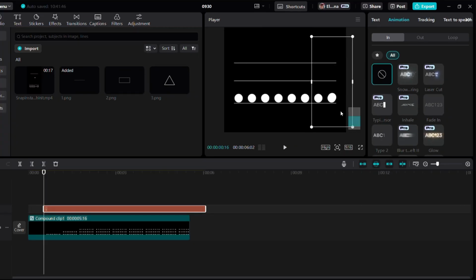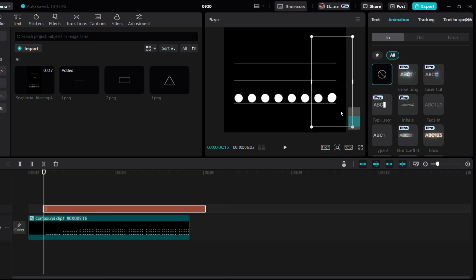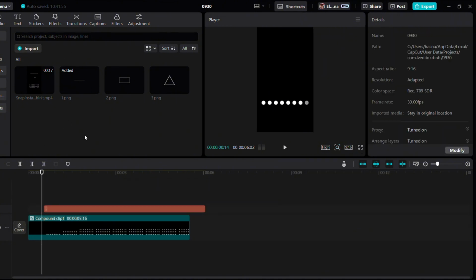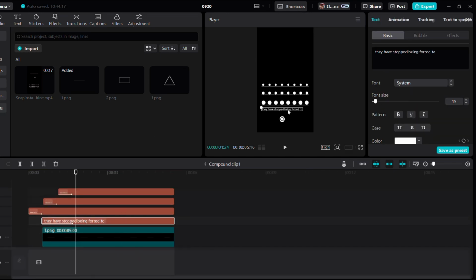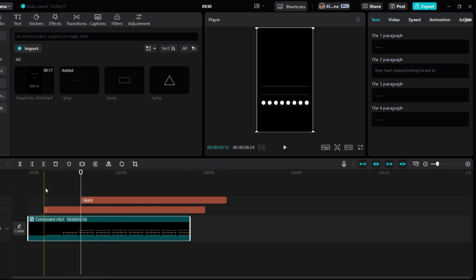Let's animate the dot. Sorry, I made a mistake here. You need to create two text layers, one for the static text and another for hitting the dot to create the animation. But let's fix that by opening the compound clip. Double-click on it and we'll remove learn from the existing text layer. Then we'll add another text layer that only contains the word learn.